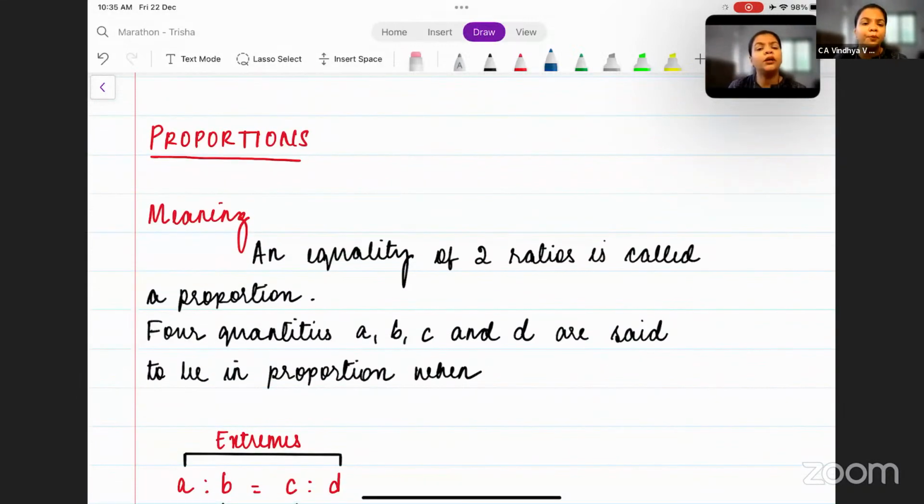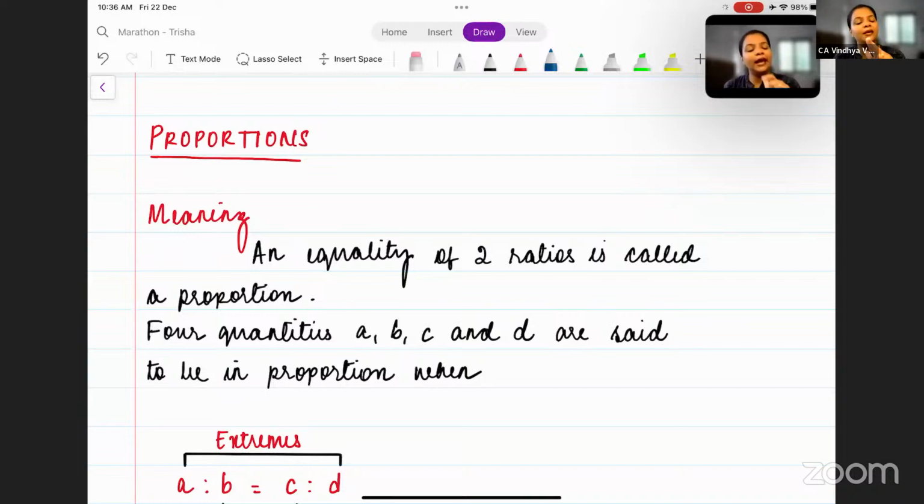Okay. So now what is a proportion? In simple words, if there are two ratios, A by B, C by D. Okay. Now, if these two ratios are equal to each other, then we say that they are in proportion to one another. Okay. So A, B, C, D. AB is one ratio, CD is the other ratio. If they are equal to each other, then we say that they are in proportion to one another.